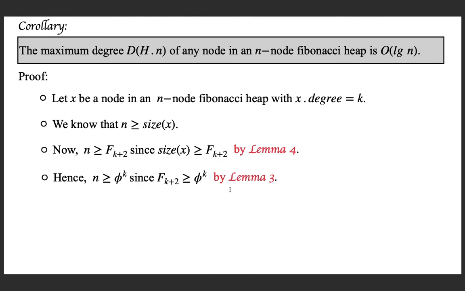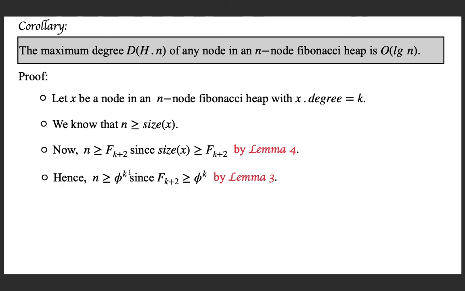Now from lemma 3, if you recall, we proved that the k plus 2th Fibonacci number is greater than or equal to the golden ratio to the power k. This is what we did in lemma 3. Now see, we have n greater than or equal to F k plus 2 and F k plus 2 greater than or equal to phi to the power k. From these two we can write n greater than or equal to phi to the power k, where phi is the golden ratio.